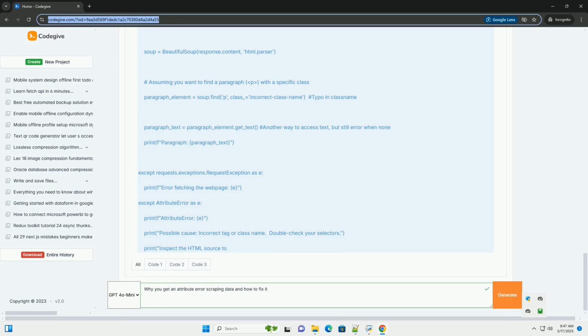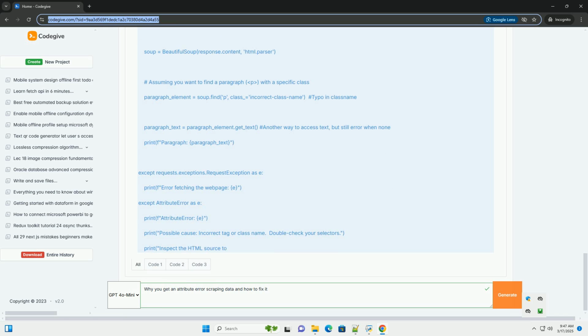1. Print the object before attempting to access an attribute. Print the object you're working with using print(title_element). This will help you understand if it's None or what type of object it is. 2. Use try-except blocks. Wrap your scraping code in try-except blocks to gracefully handle AttributeError exceptions and prevent your script from crashing.